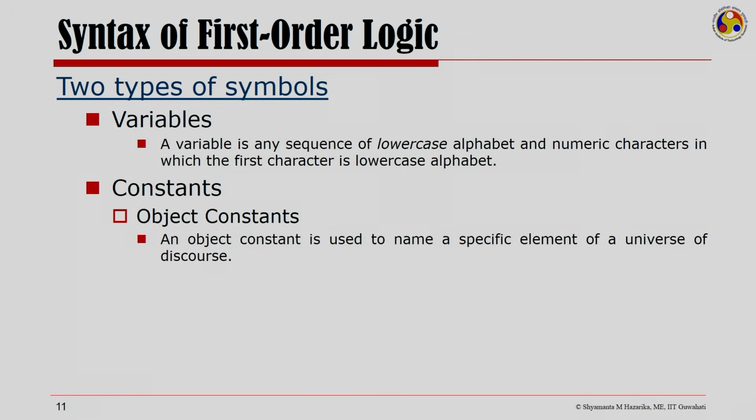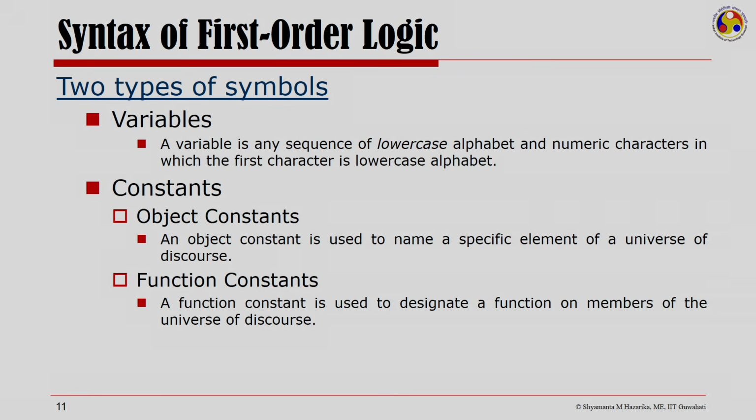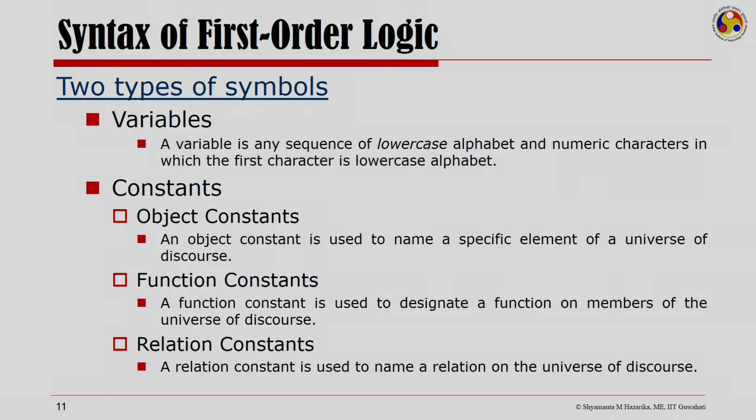One, the object constants. The object constant is used to name a specific element of a universe of discourse. We have the function constant, which is used to designate a function on members of the universe of discourse, and we have a relation constant, which is used to name a relation on the universe of discourse.